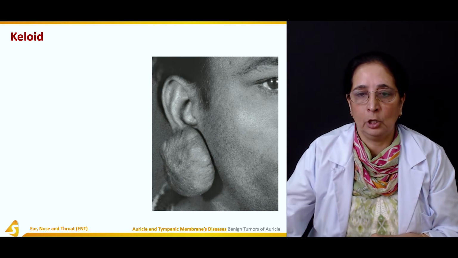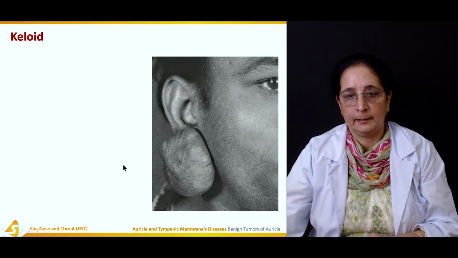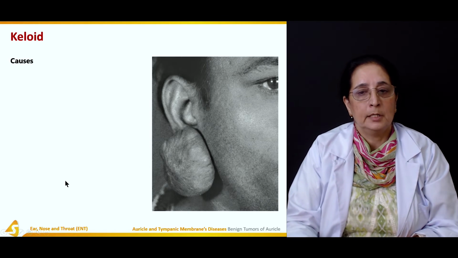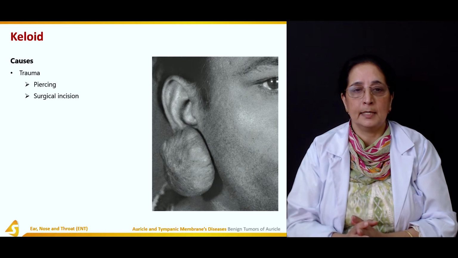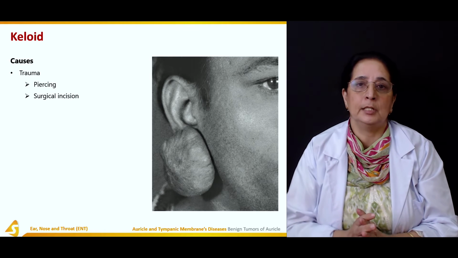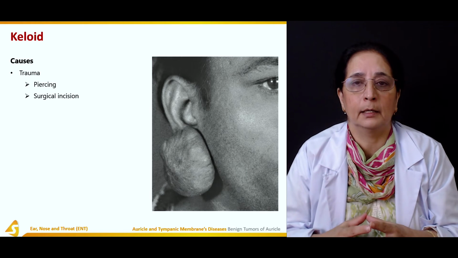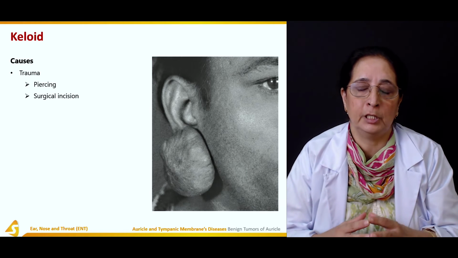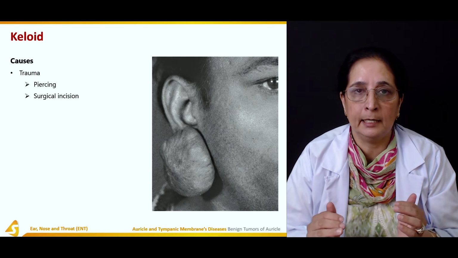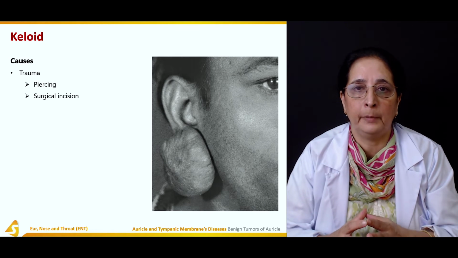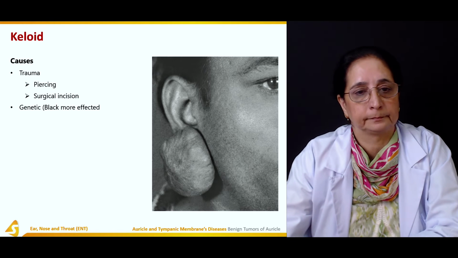Then we have the keloid. This is the picture of a big, huge keloid. Causes of keloid are trauma, usually piercing and surgical incision. Surgical incisions are a very common cause of keloid formation, in which after surgical incision there is healing and scar tissue formation that leads to keloid formation.